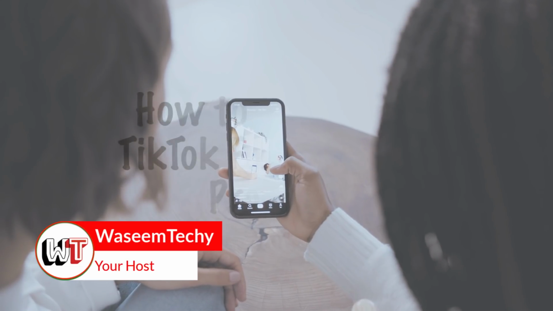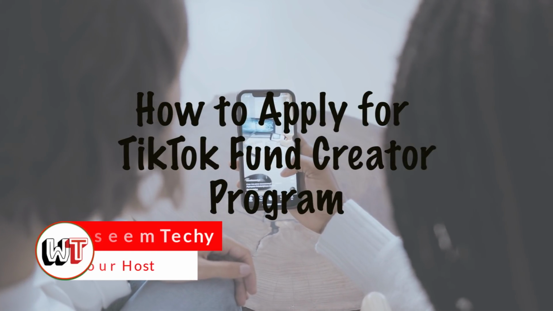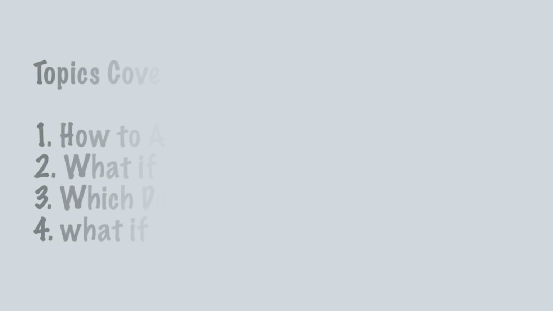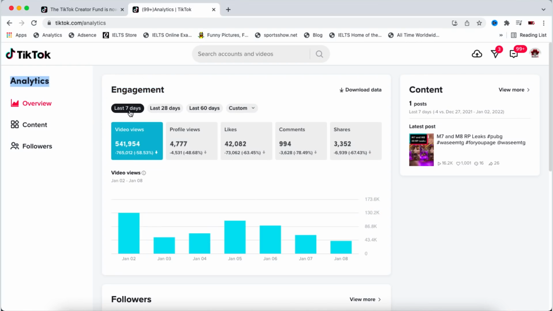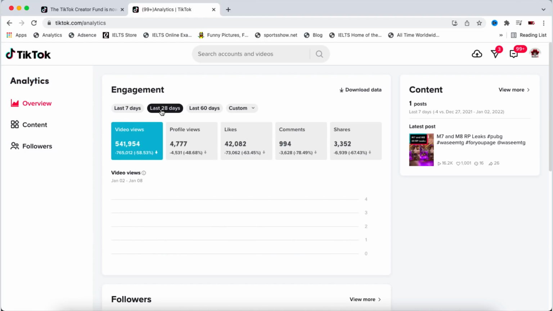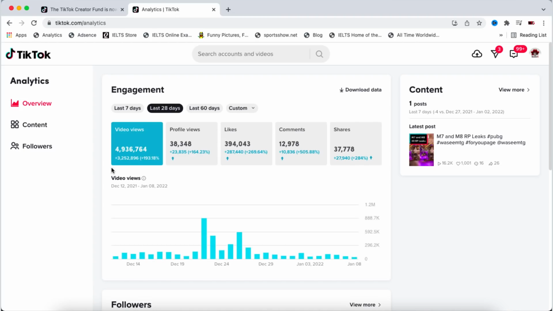So guys, in this video I'm gonna show you how we can apply for the TikTok Fund Creator Program and how we can start earning from TikTok. Not just this, but I will also show you how to apply if you are not in an eligible country such as the UK or USA, where the TikTok Fund Creator Program is supported. So in that case, if you are not living in these countries, how can you still earn from TikTok? And not just this, in this video we will also cover some other things about TikTok. And guys, this is a step-by-step guide on how we can apply for the TikTok Fund Creator Program and how we can start earning from TikTok.